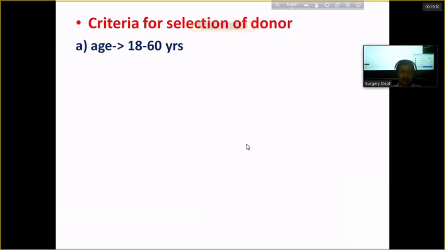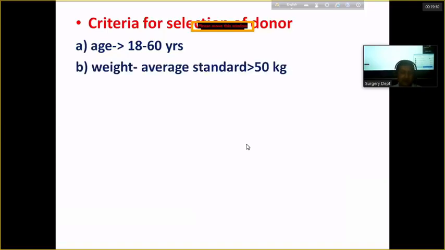Number 1 criteria, he must be adult. Age must be between 18 to 60, not minor or children. He should not be an old person. So age should be within 18 to 60 years. Weight should be average, at a standard more than 50 kg body weight.